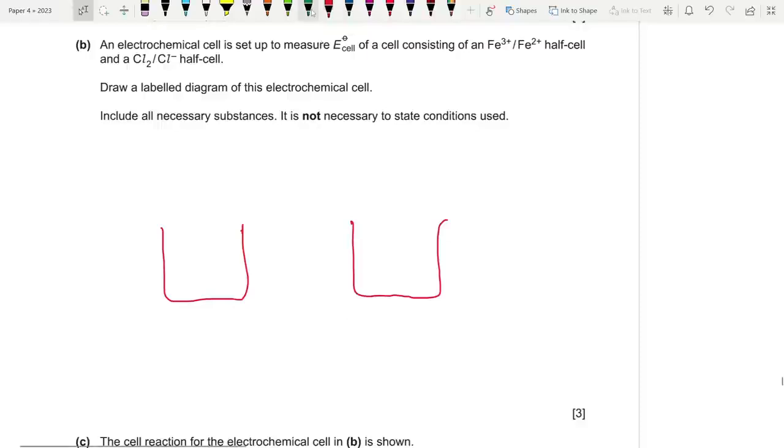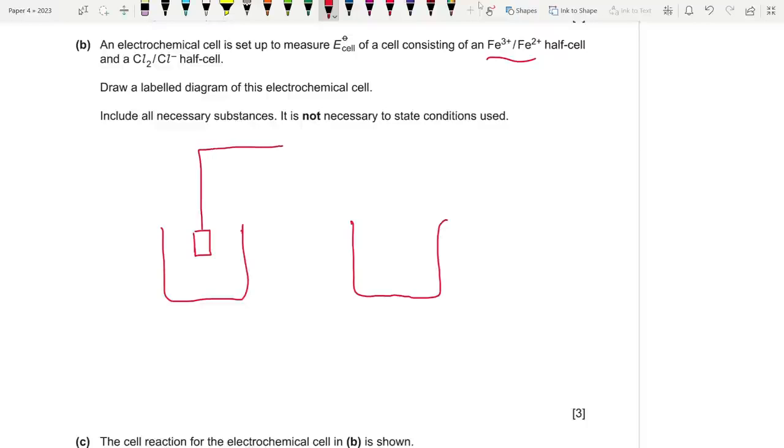It is not necessary to state conditions used. Okay. So for the chlorine electrode, it has to be platinum, right? I taught you in previous videos that platinum is going to be the electrode of choice for electrodes which have a metal ion in 2 different oxidation states or a gas half cell. It is always going to be platinum.